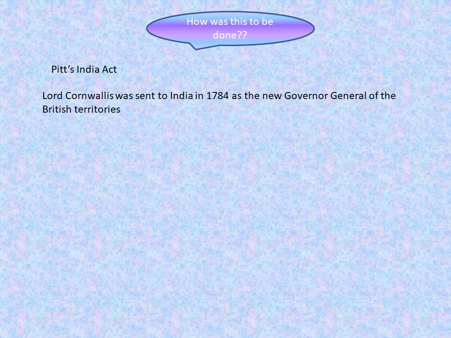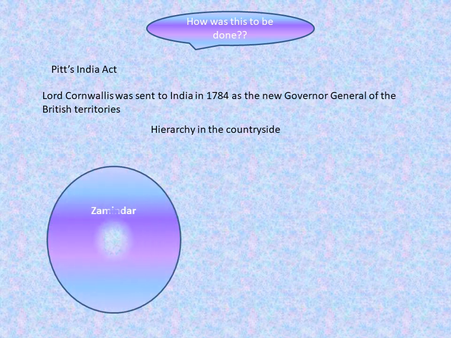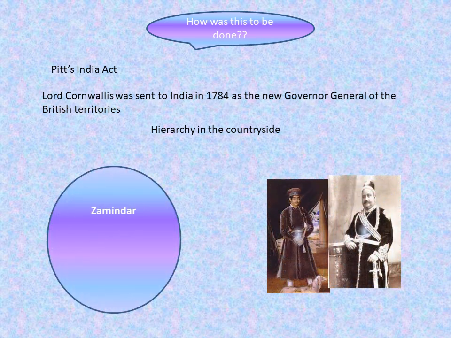Before starting it, let's try to understand the hierarchy that existed in the countryside. Zamindars were at the topmost level. A Zamindar was an autonomous or semi-autonomous ruler of a state who accepted the suzerainty of the emperor, and at some places they were entitled to collect revenue on behalf of the emperor.